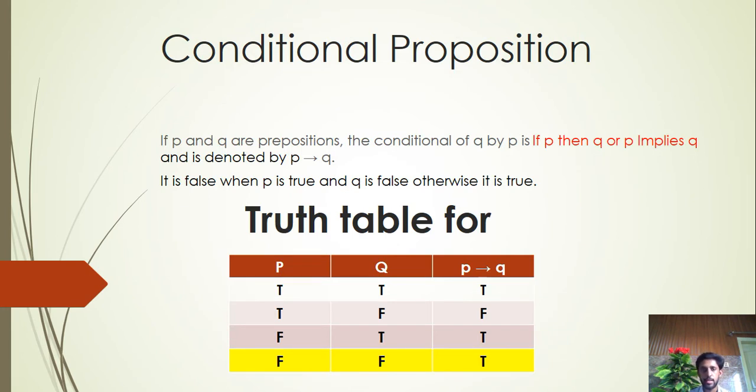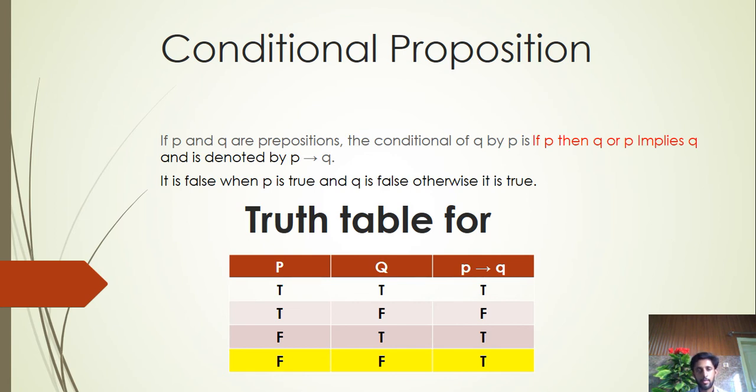Conditional statements, conditional proposition. If P and Q are propositions, the conditional of Q by P, "if P, then Q", or "P implies Q", is denoted by P implies Q. In these statements, conditions are used.